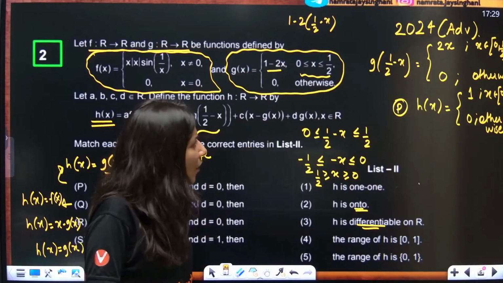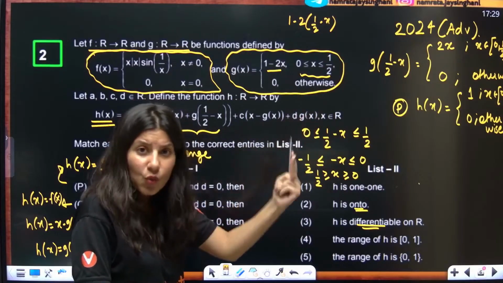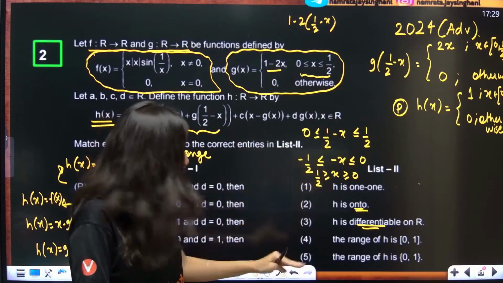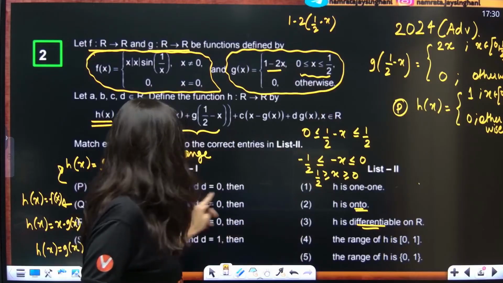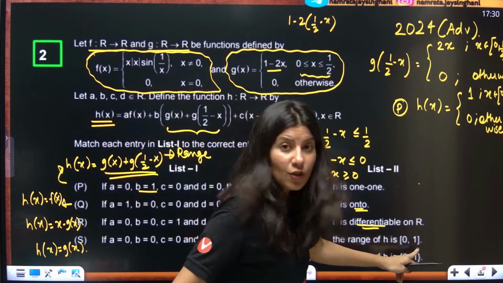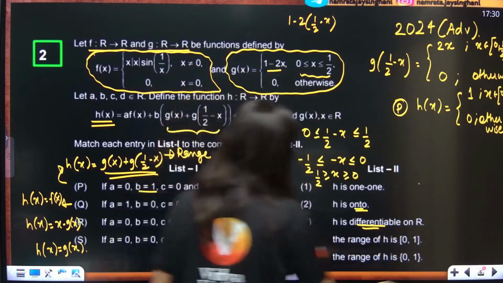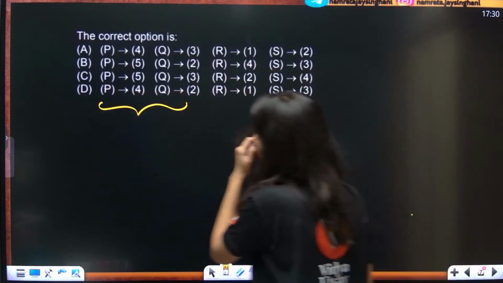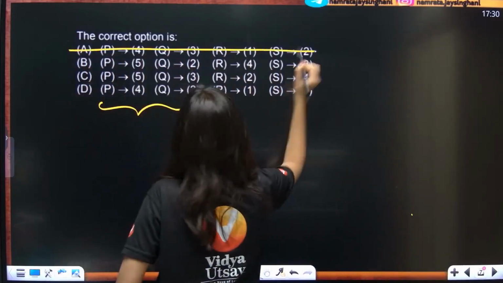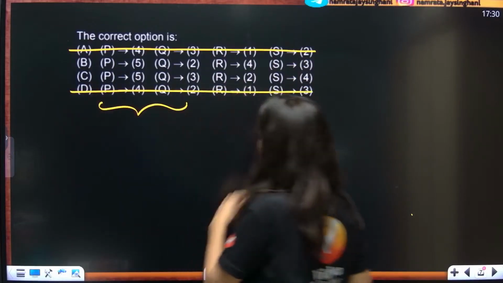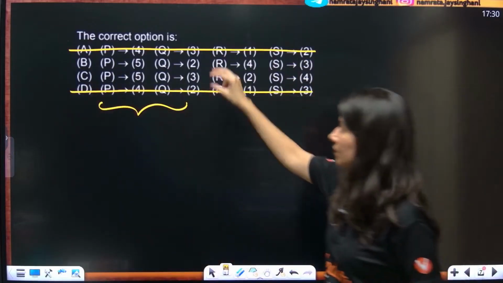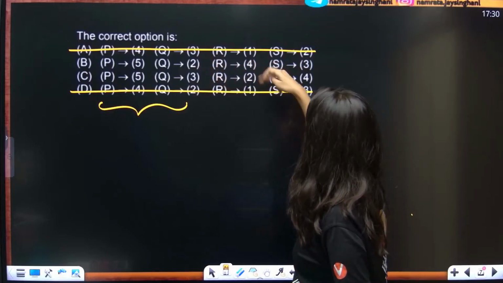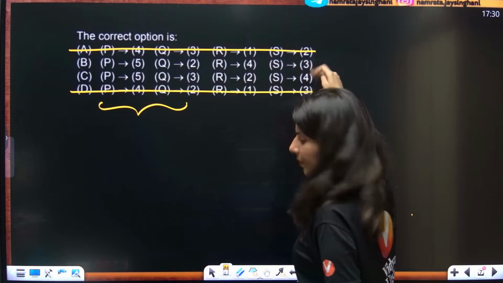Okay, all right. Now I can clearly see hx is having only 2 values. Hx is taking only 2 values, either 1 or 0. So between 4 and 5 for option P, which is correct, 0 to 1, no, 0 and 1, yes. So I think option 5 is absolutely correct. So this is 5. So if I just go by option elimination, option A is wrong for me. Option D is also wrong for me. Now Q will be between 2 and 3, R will be between 4 and 2, and S will be between 3 and 4.